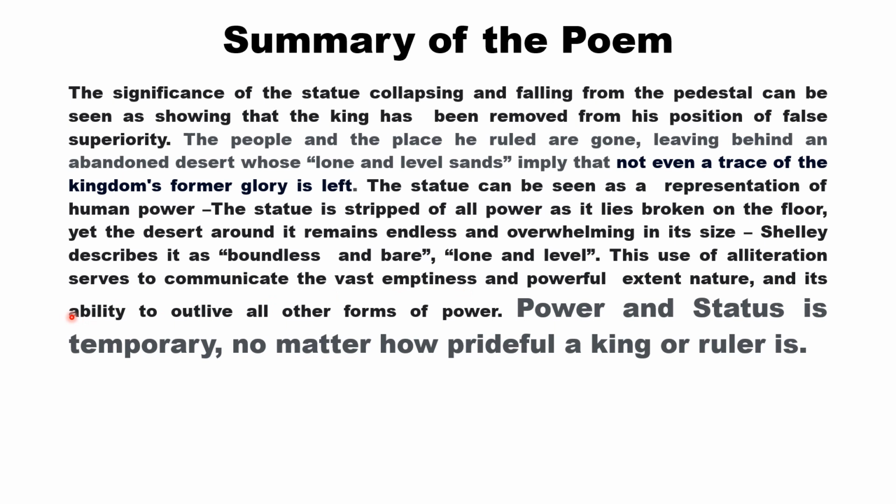This use of alliteration serves to communicate the vast emptiness and powerful extinct nature and its ability to outlive all other forms of power. Whose ability? The nature's ability. So nature can outlive all the forms of power. So ultimately we come to understand that power and status is temporary no matter how prideful a king or ruler is.